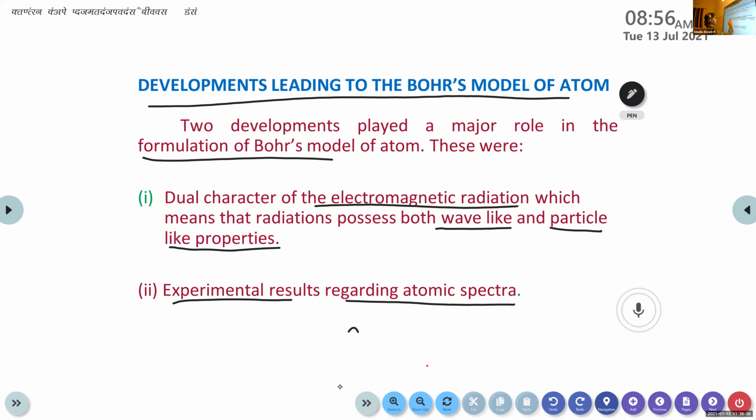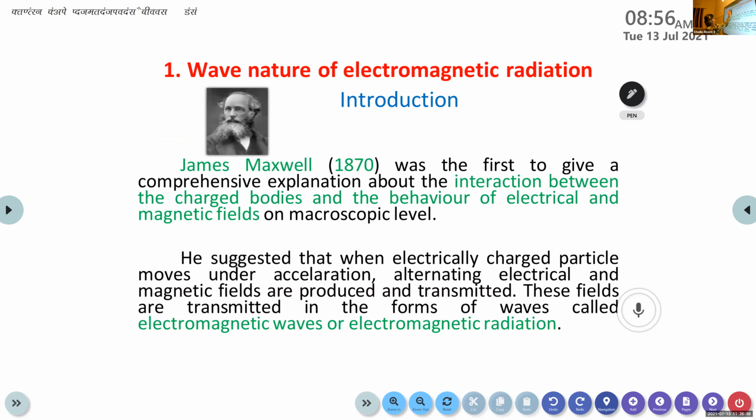Then we are moving to the first one, that is the dual character of electromagnetic radiation. Among this dual character, we are discussing now about the wave-like properties or wave nature of electromagnetic radiation.